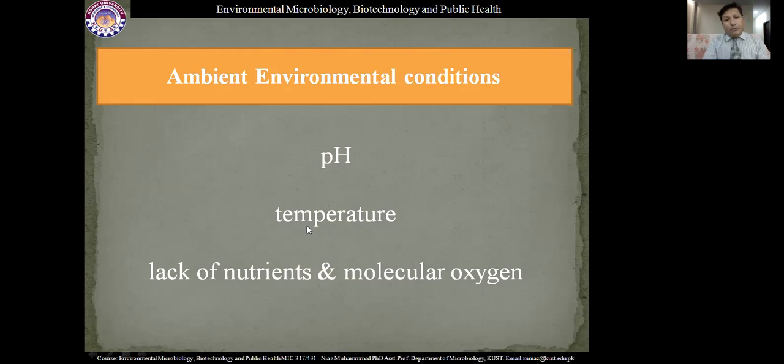Second, what is the temperature? If the temperature is suitable for the majority of the microbial communities, there is a greater chance that most of the microbial communities will grow there. They will produce various types of enzymes and they will decompose the pollutant. If the temperature is very extreme, we know that in extreme temperature only rare microbial growth will take place, and there will be a rare chance of the decomposition and degradation of that pollutant.